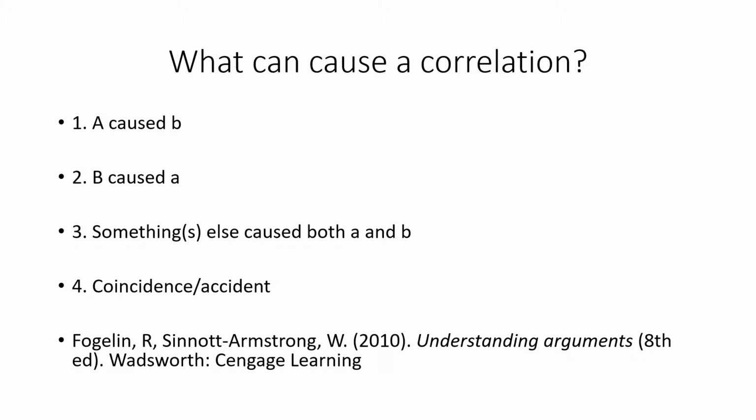Now, the main point to be driven here is that a lot of the time correlation is not going to be enough. You're going to need to do extra study. In science, they'll do things which are called control studies and double-blind control studies and those kinds of things. And that's normally what you'll have to do. Very rarely do you want to rely on correlation alone. But sometimes that's not always the case.